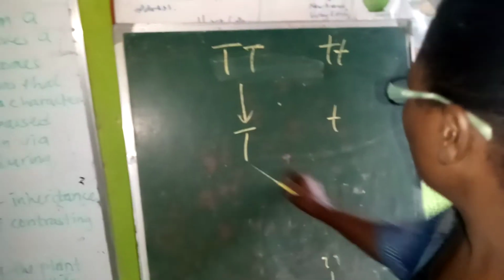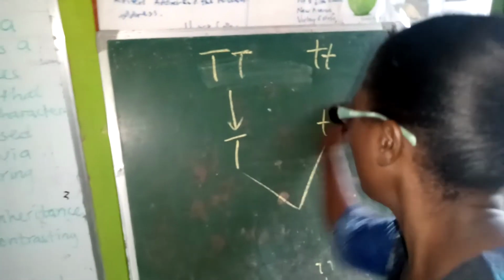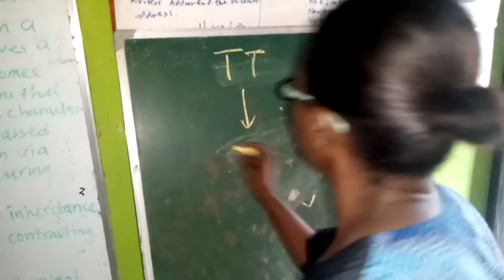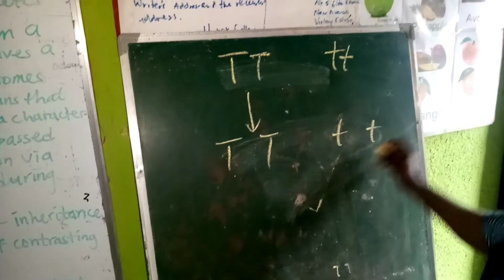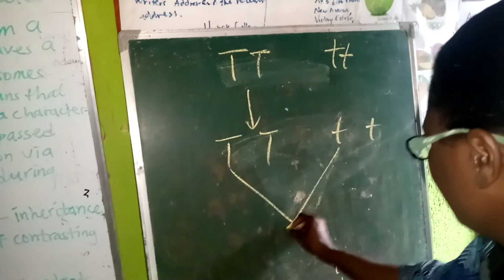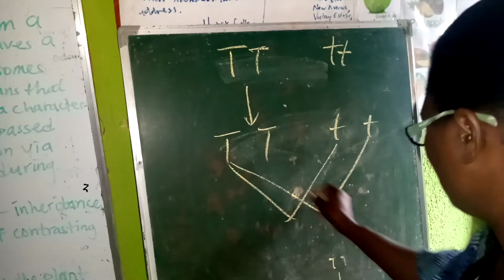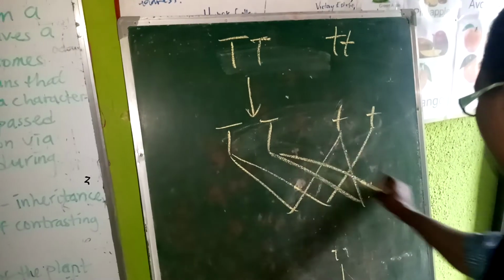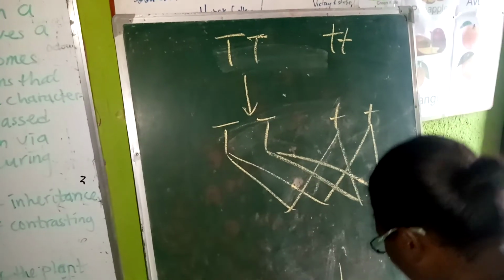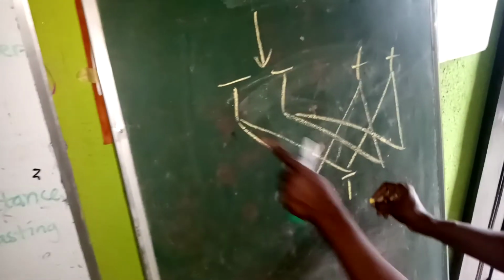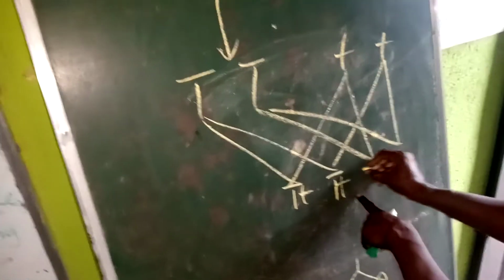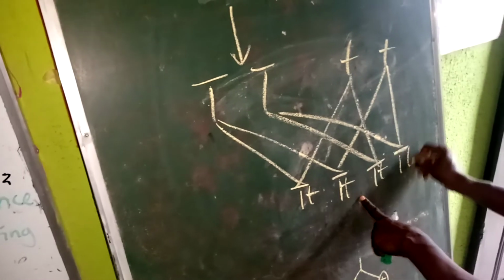Now, crossbreeding. Let's go back to the time they segregate. Now let's do the crossing. Now in the crossing, we find out that these are the offspring that are going to form. We have capital T together with small t there. The other one, we have capital T and small t.